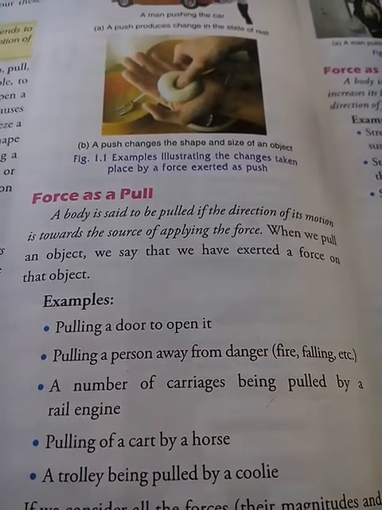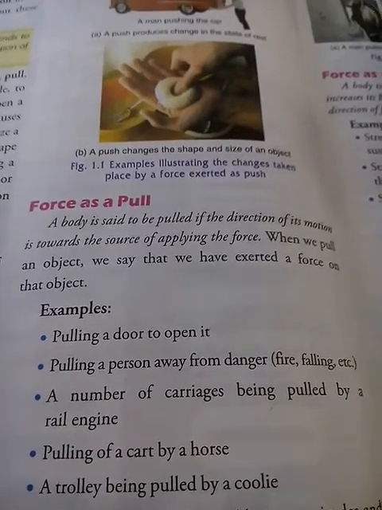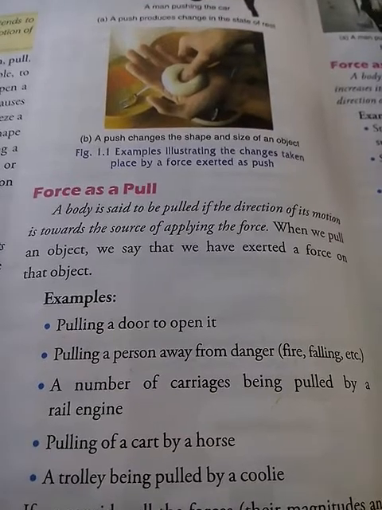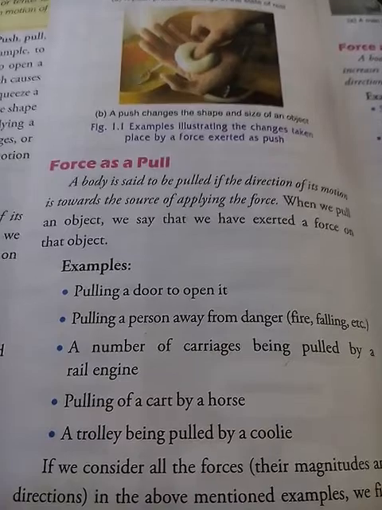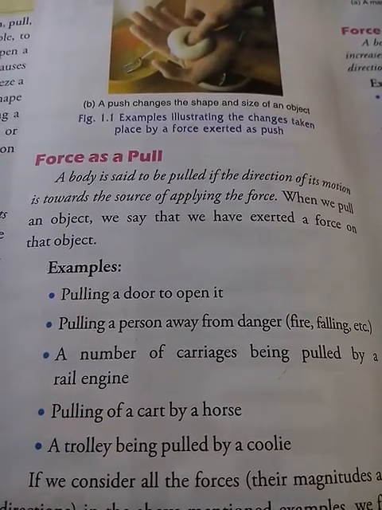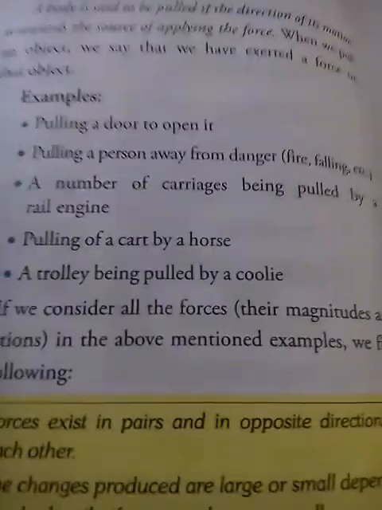A number of carriages being pulled by a rail engine. You have seen the railway engine; it also pulls or drags the carriages. Pulling of a cart by a horse, a trolley being pulled by a coolie. All these are examples where you see force act as a pull.